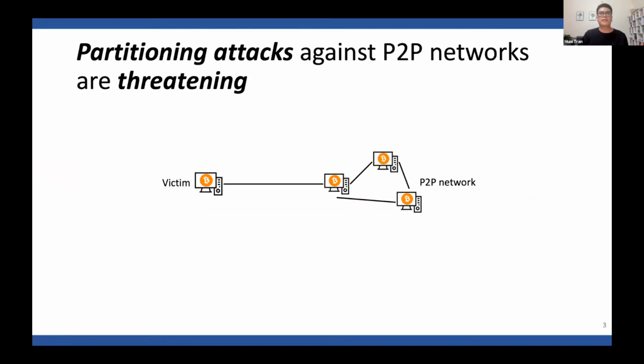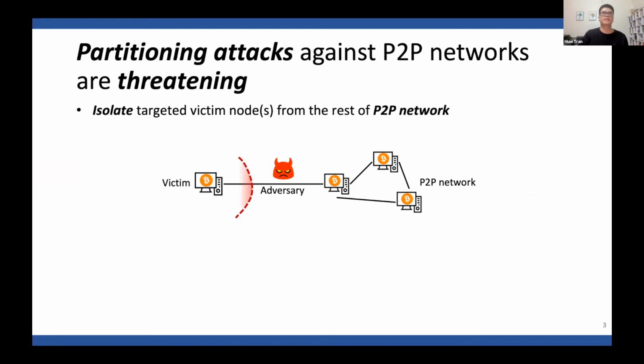When it comes to the security of blockchain peer-to-peer networks, one of the most dangerous threats is partitioning attacks. In partitioning attacks, the adversary isolates targeted victims from the rest of the peer-to-peer network.